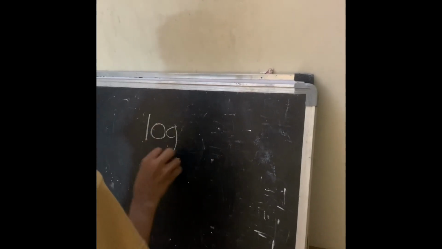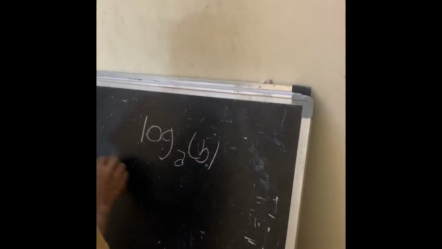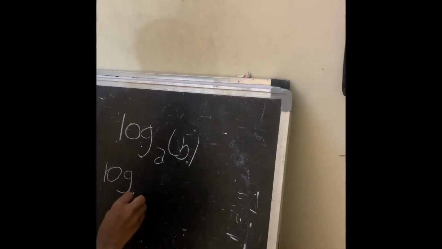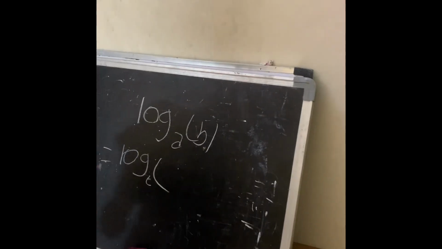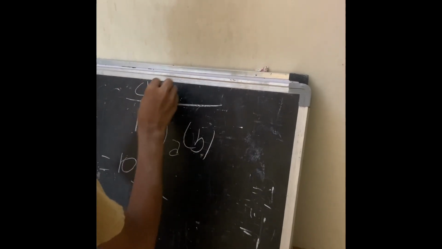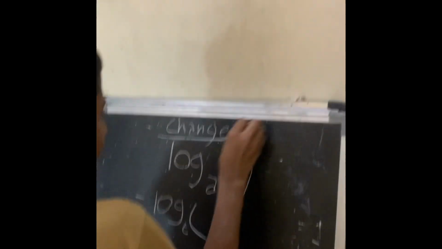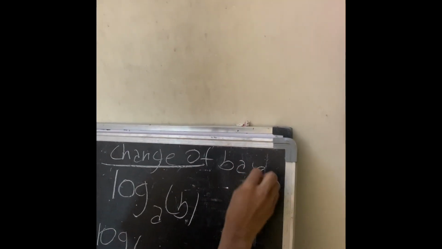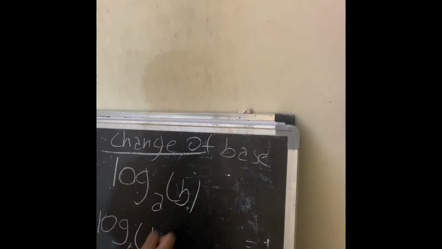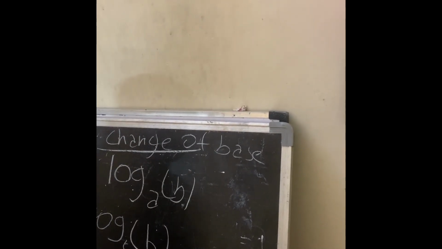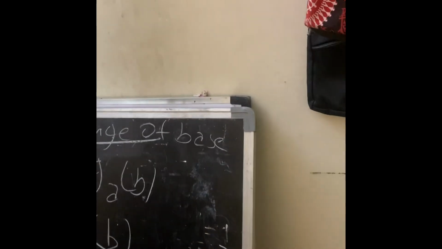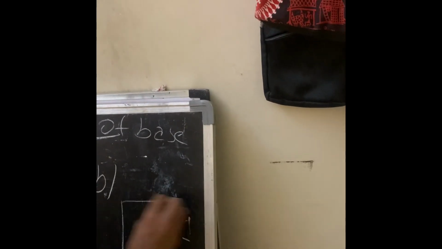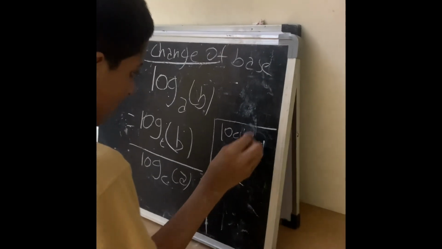Basically, the next thing is a bit more advanced: the logarithm with base a of b should equal the logarithm to the base c of b divided by the logarithm to the base c of a. This is known as the change of base property. For example, you have log base 3 of 81.